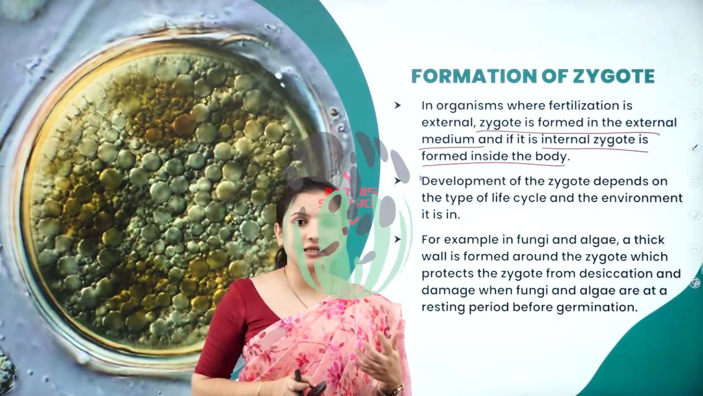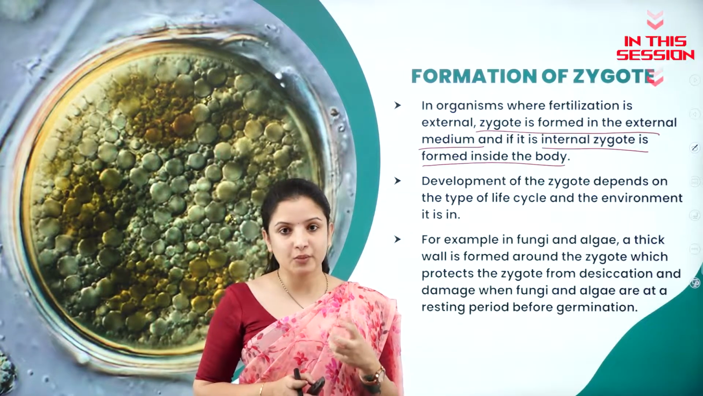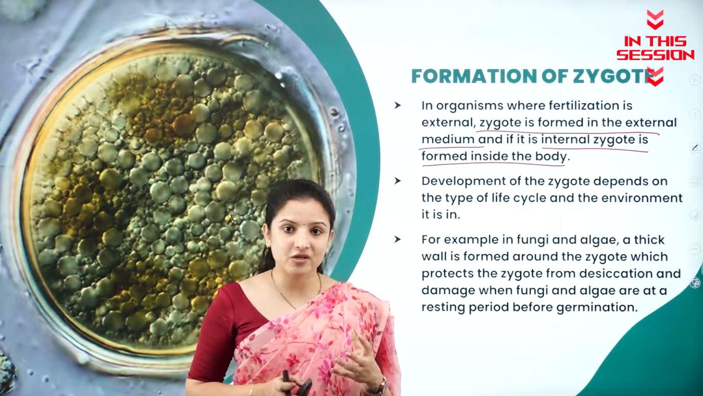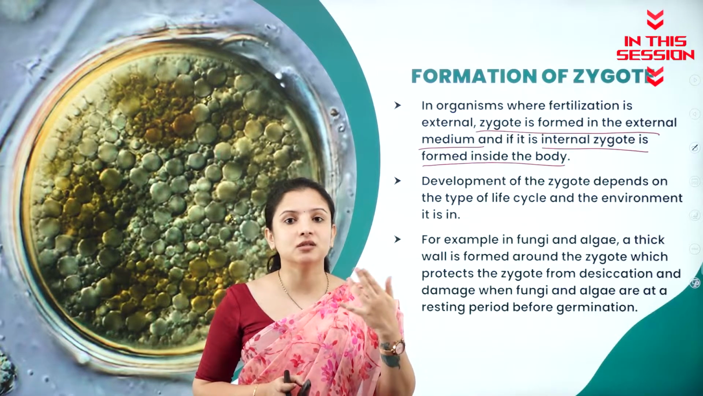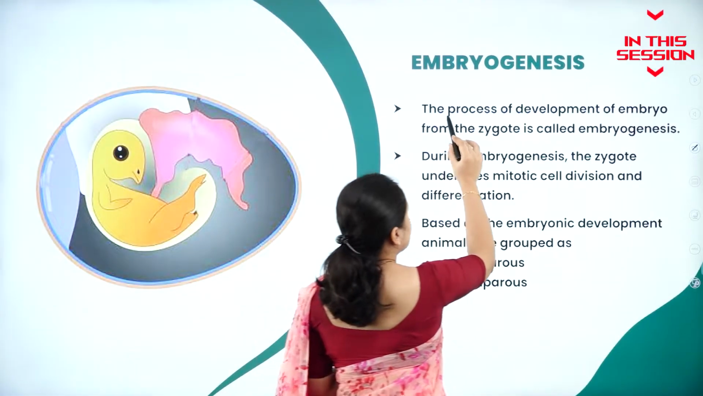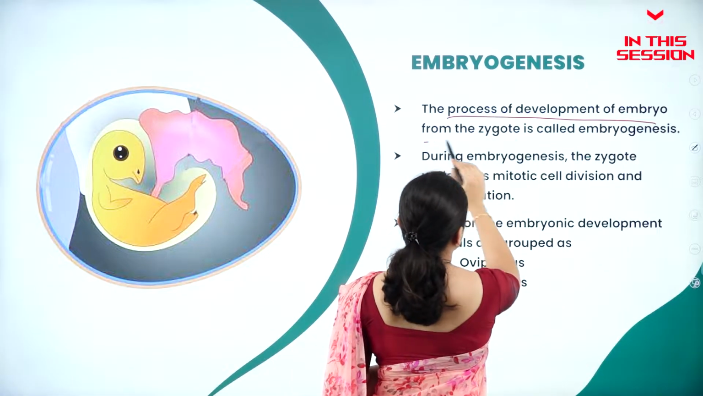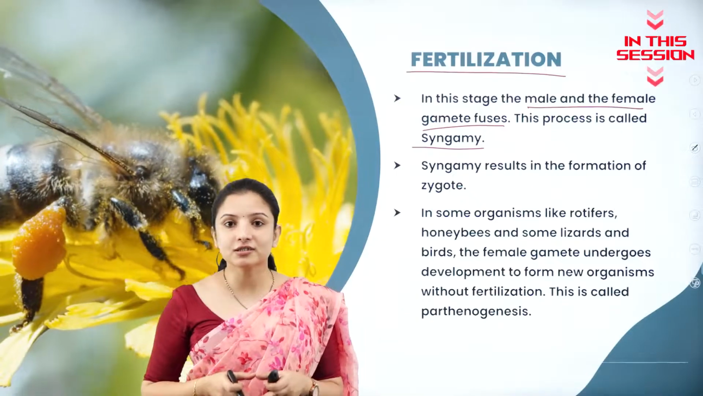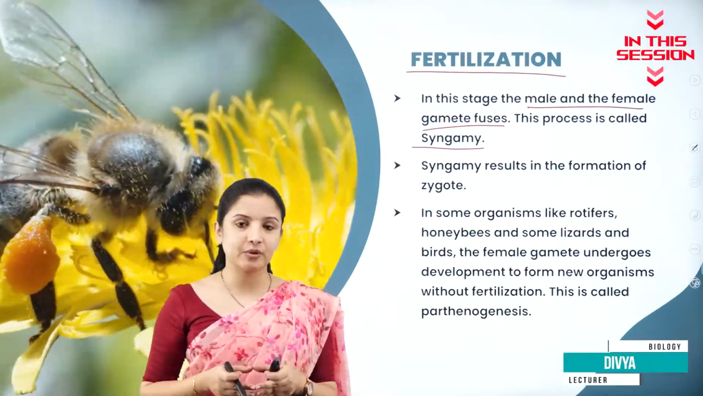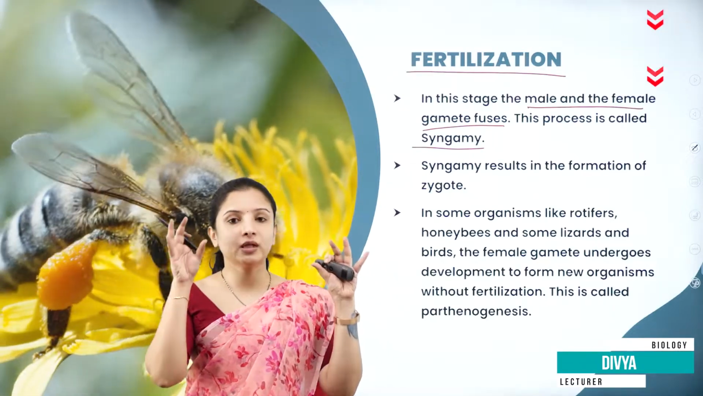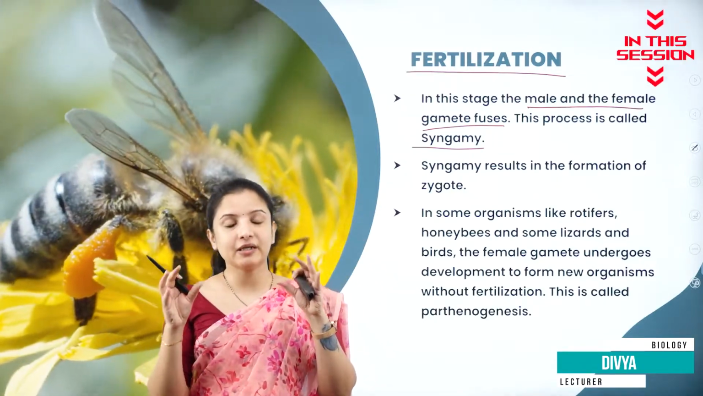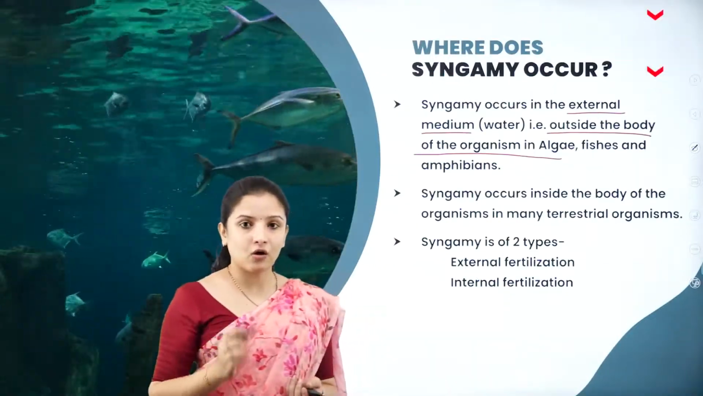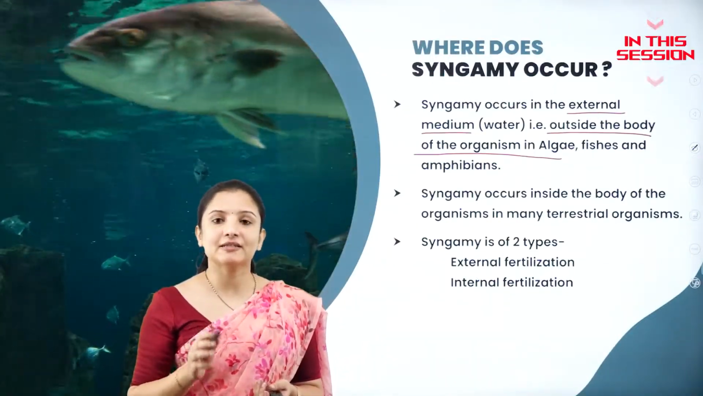In external fertilization, the zygote has to be protected because a lot of environmental fluctuations tend to occur in an external medium. The process of development of the embryo from the zygote is called embryogenesis. So what is syngamy? Syngamy is nothing but the male gamete moving towards the female gamete and fusing with it. Most of the aquatic organisms exhibit syngamy.